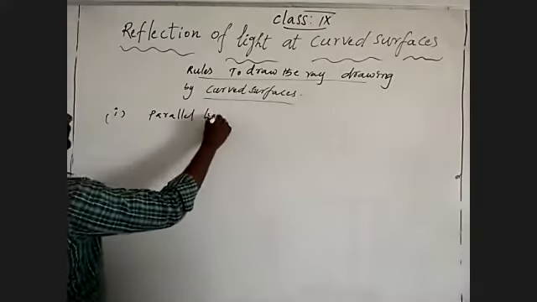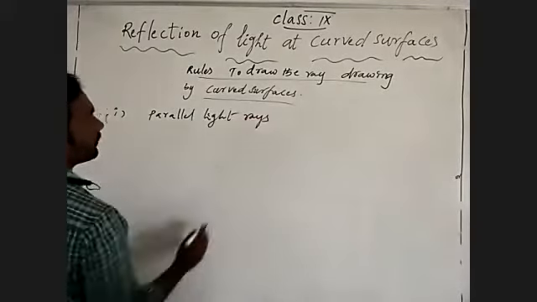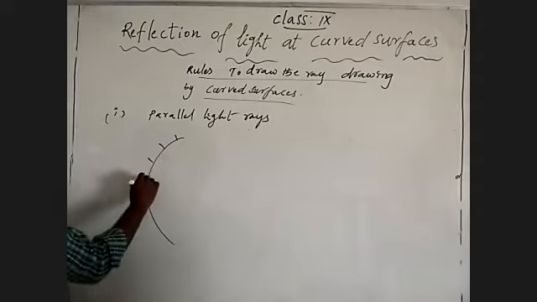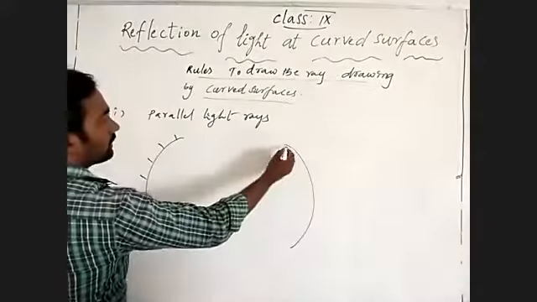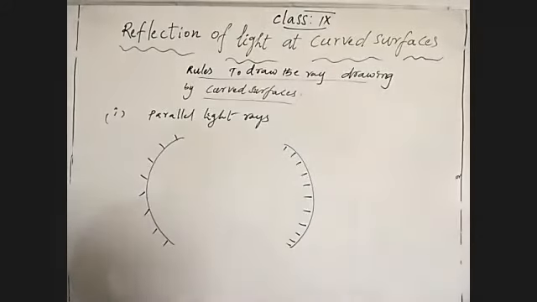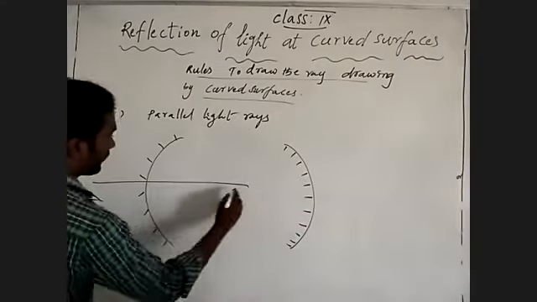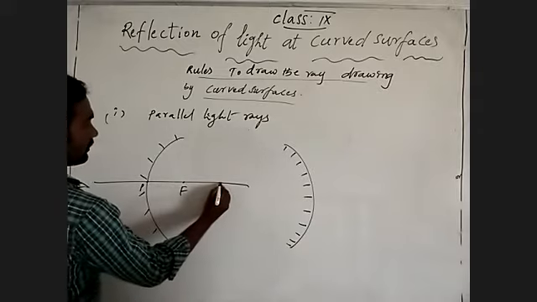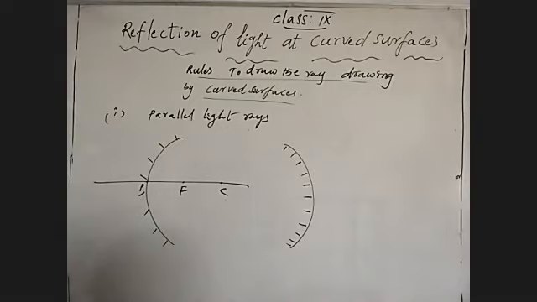Parallel light rays. This is an inner curved surface, and this is an outer curved surface. Are you okay with this? So this is the pole, focus, center of curvature, and this is the principal axis or main axis.